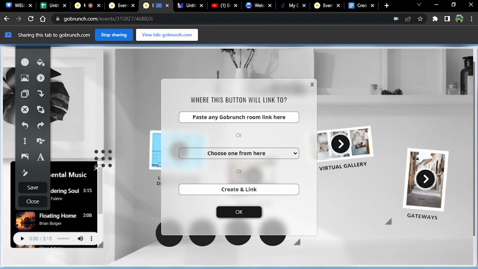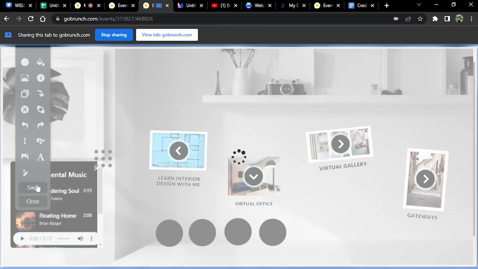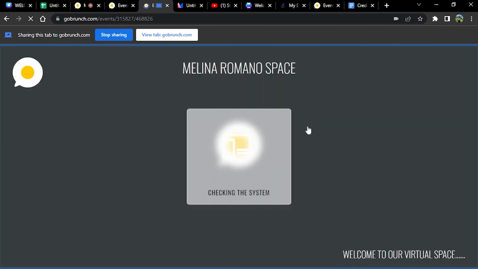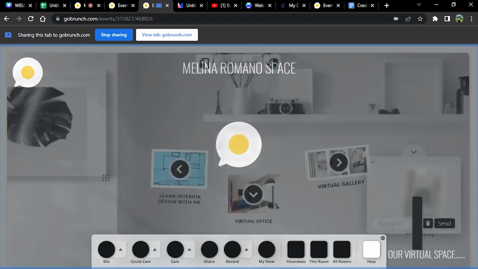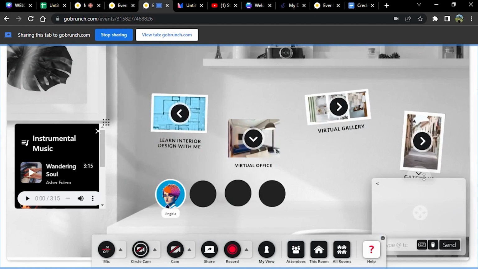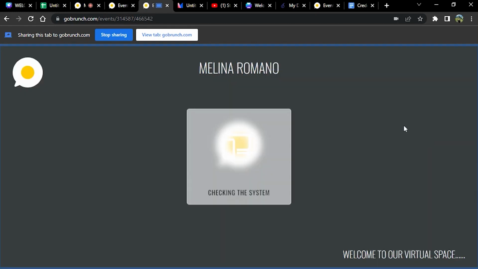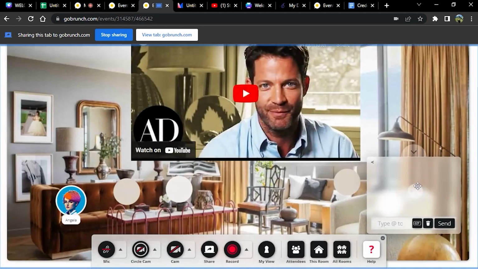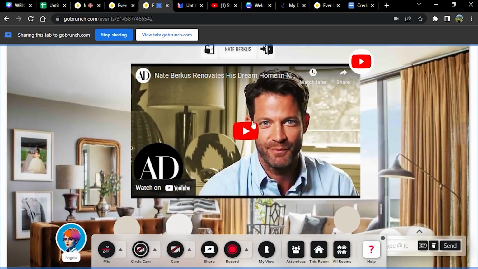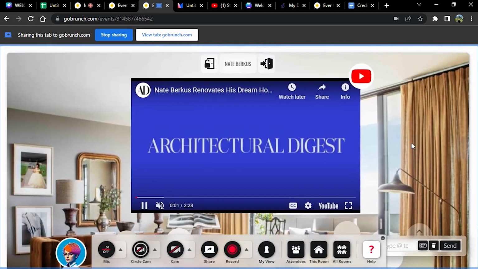Who are you going to connect her with? Oh yeah, I'm going to paste here the room of this person, his virtual space, and then we're going to join this new space. This space that you just added is not from her. Exactly, it's from the new person she's connecting with. Okay, that's cool. That's cool. All right. And if you click on this navigation, this is going to take you to another virtual space. Nice. Okay. And actually, this is a very popular interior designer.